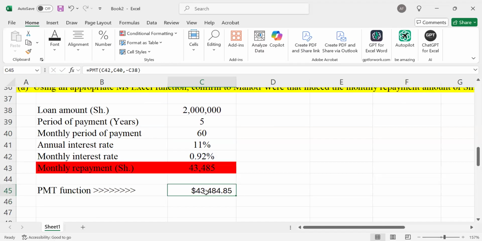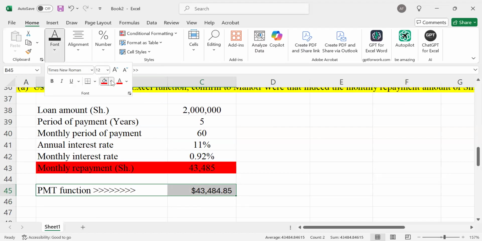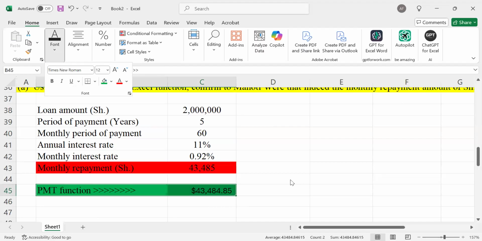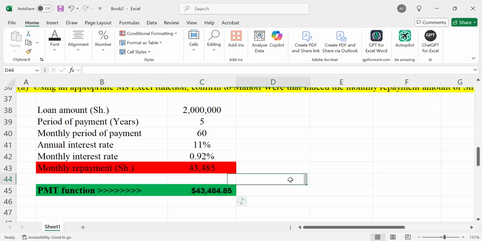And see what do we have here. So actually, what the circle had given Manotti is actually the case. And that is what the good examiner wanted us to prove. And we literally proved, 43,485 was actually the amount that he will be paying on a monthly basis.